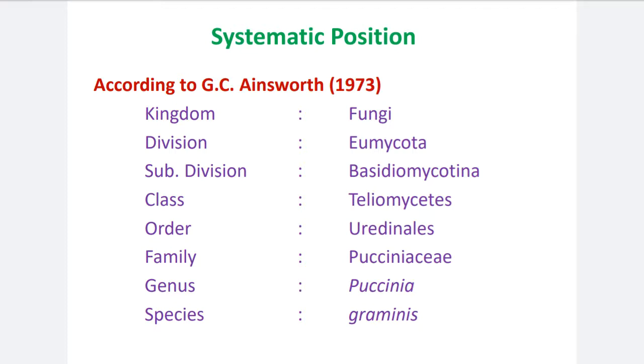Then family Pucciniaceae, then genus Puccinia, and the species of Puccinia is graminis. Why graminis? There are many species of Puccinia. From those many, three species of Puccinia cause the rust diseases in wheat, and from these three species, graminis is included in our syllabus. Okay, so Puccinia graminis.